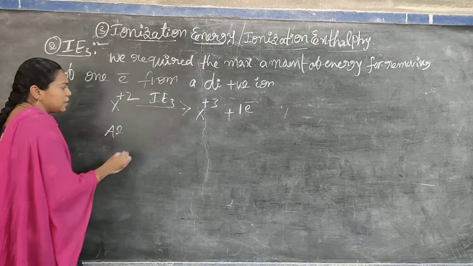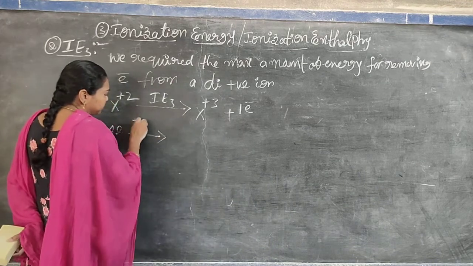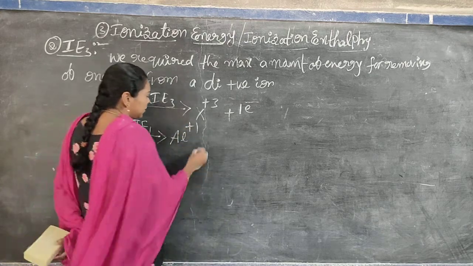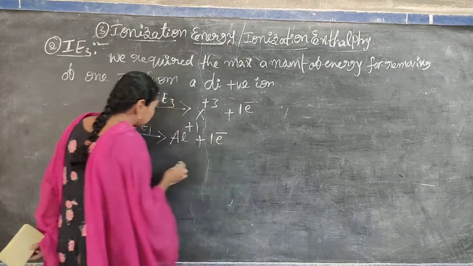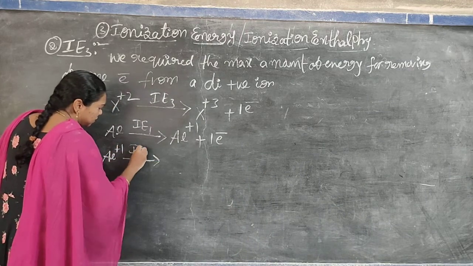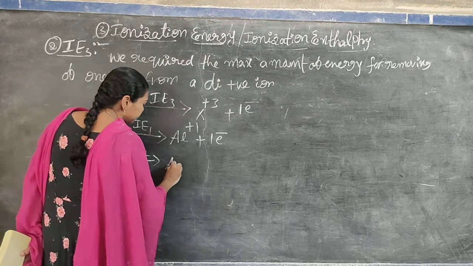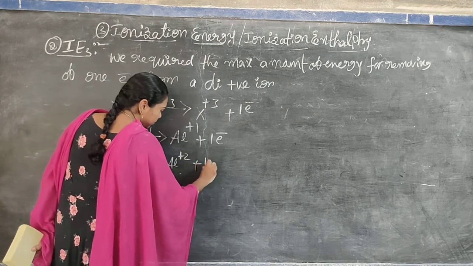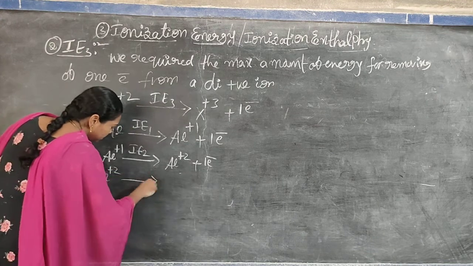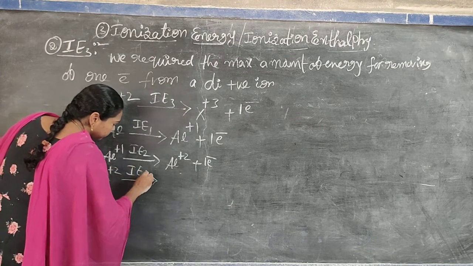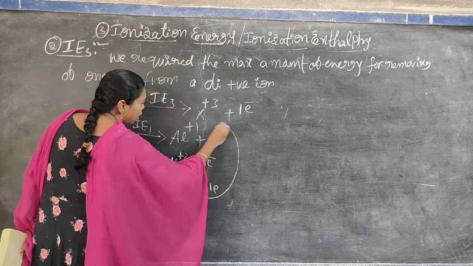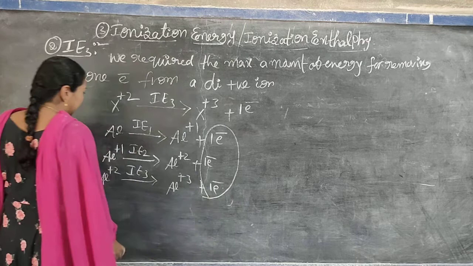Aluminium is an example. First we get IE1 by loss of one electron, giving Al+1, and again. So how many electrons are lost by aluminium in total? Three electrons.